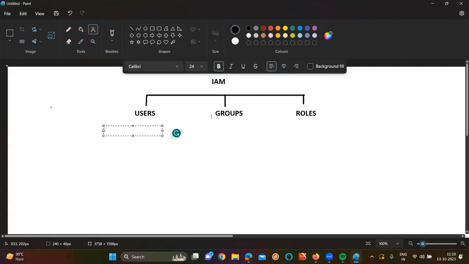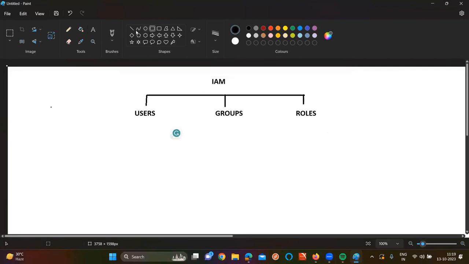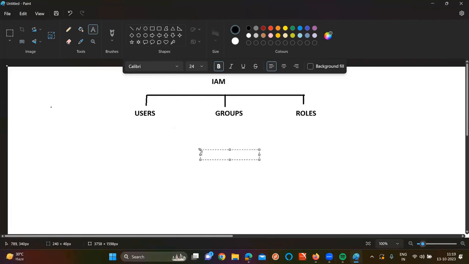Fine. What is the next entity we are going to talk about here? Sir, group is nothing but managing the multiple users together. For example, let's consider whenever you go for new company, there are 5 persons. Like for example, let's consider fresher 1.